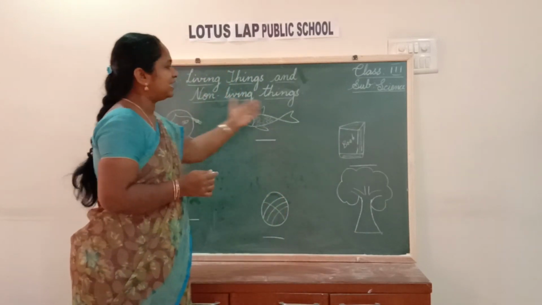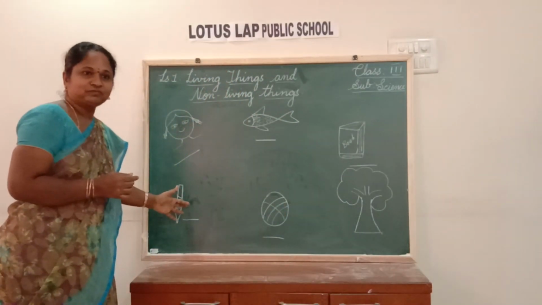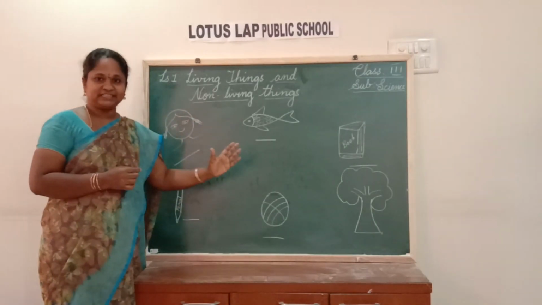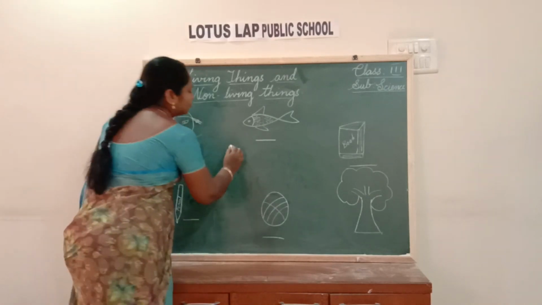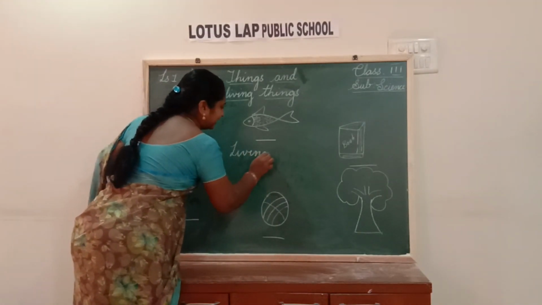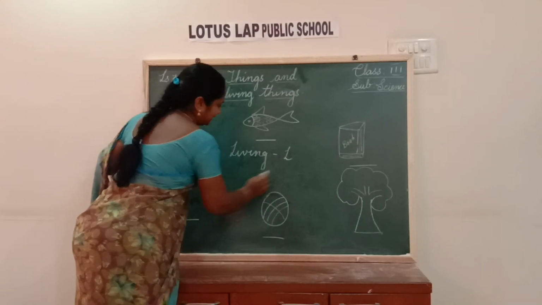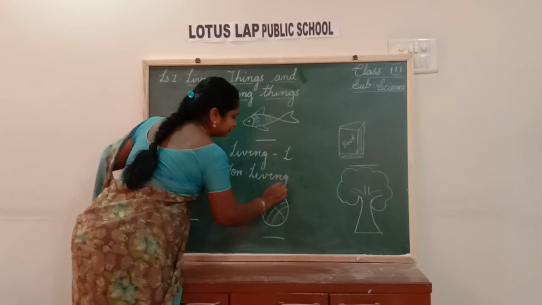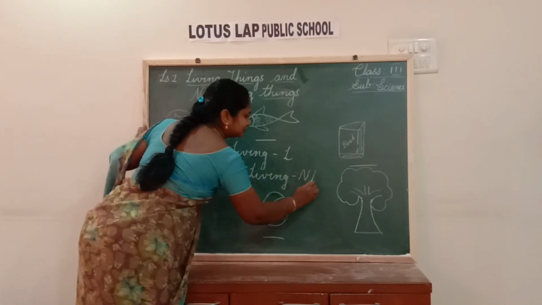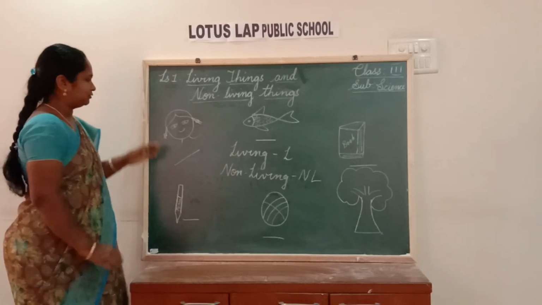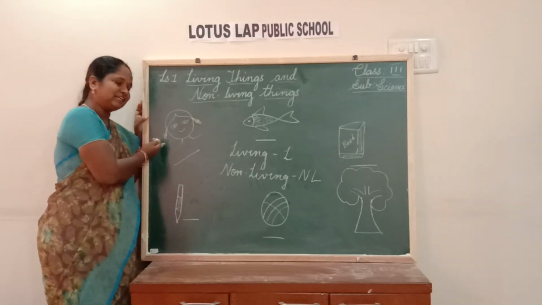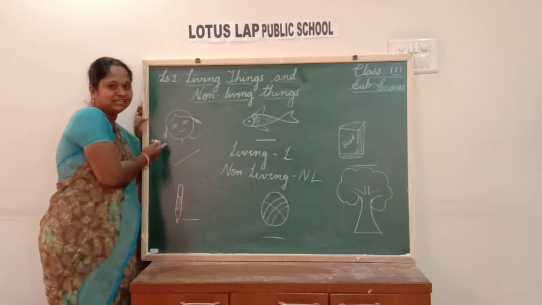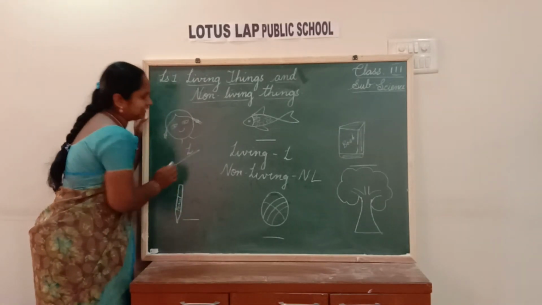Now, here there are some things on this board. Yes? In these things, you have to recognize which is a living thing, which is a non-living thing. For living, we shall write L. For non-living, we will be writing NL. Yes, children. Now, what is this? A girl. A girl is a living or non-living? Yes? Living. So, we will be writing L.